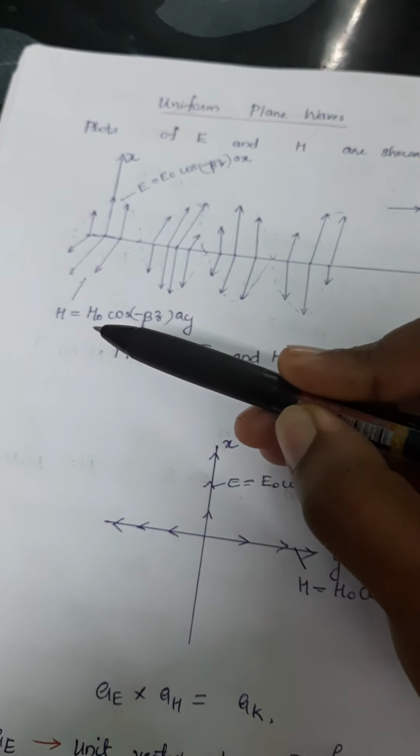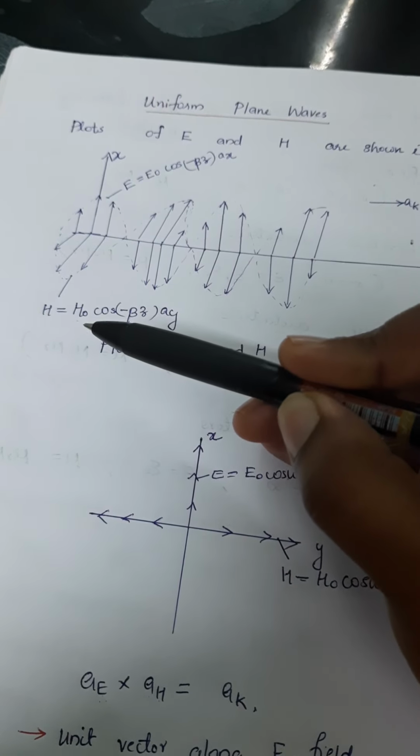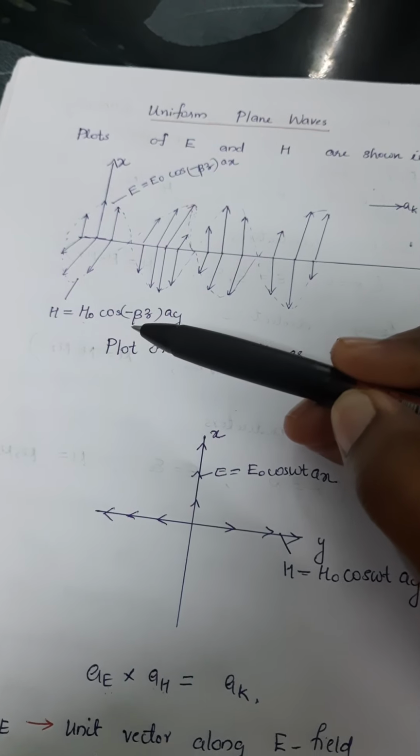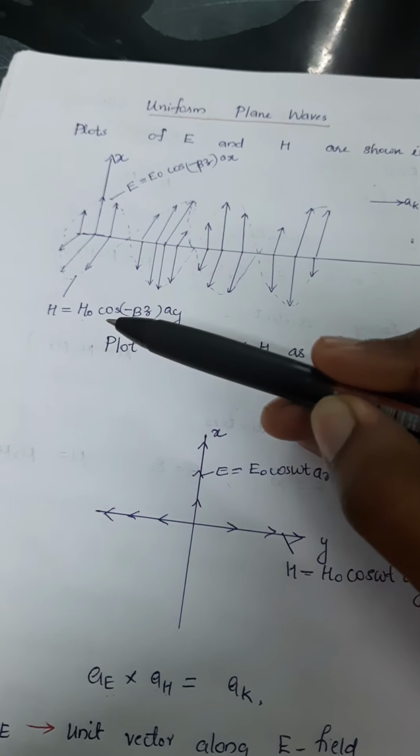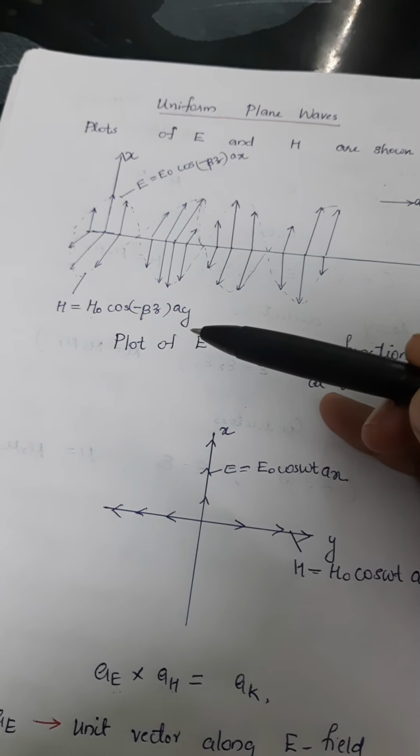The magnetic field is H equal to H0 cos of minus beta Z in the a_y direction, that is, the magnetic field H is along the a_y direction.